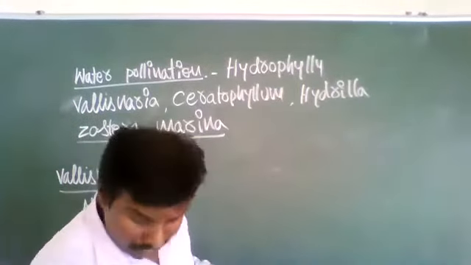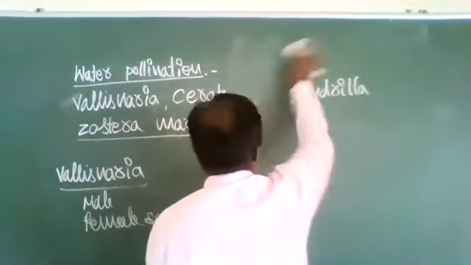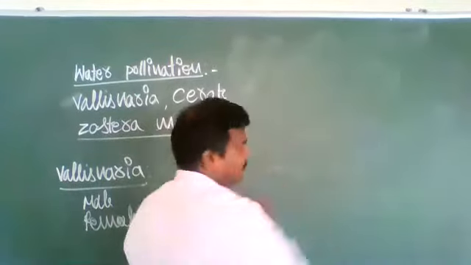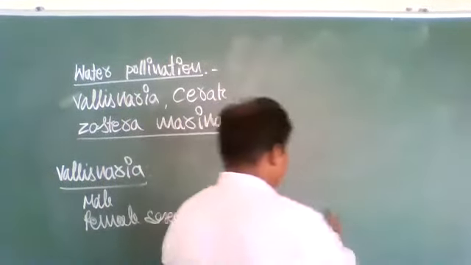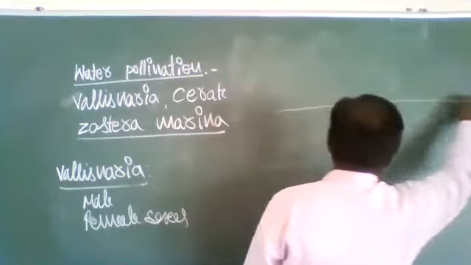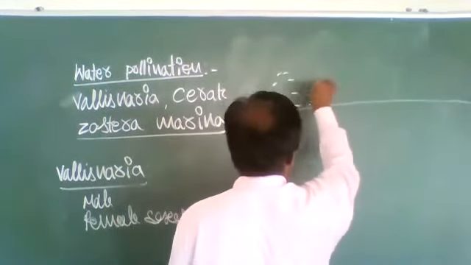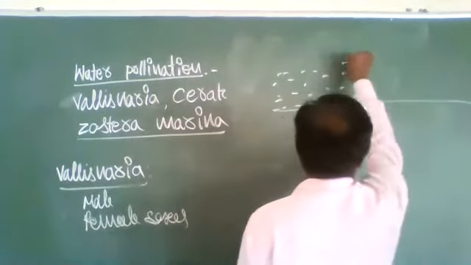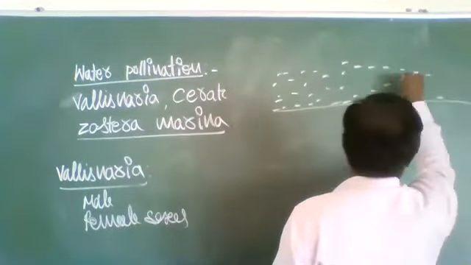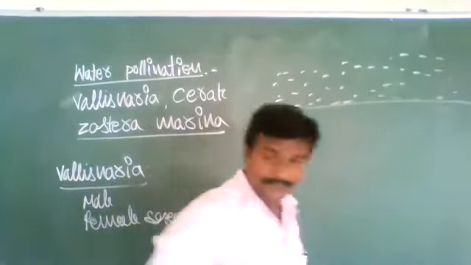See here, I will draw the diagram of the Vallisneria plant. Have a look at this. See, this is the upper surface of water.